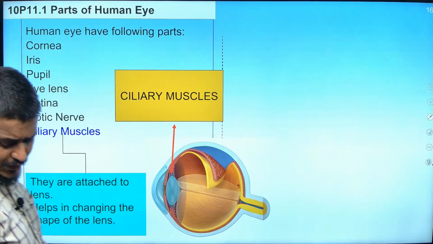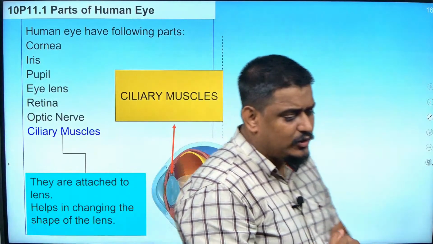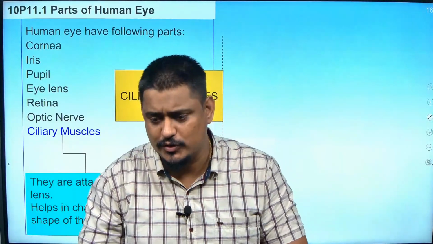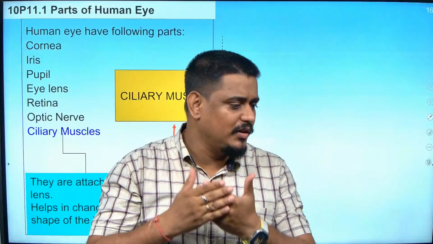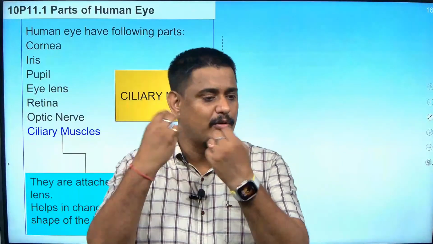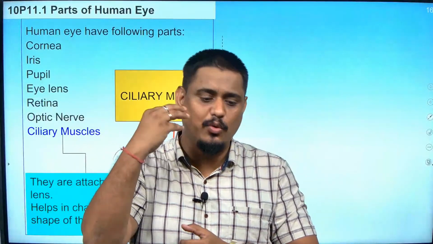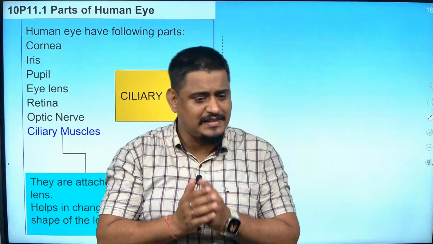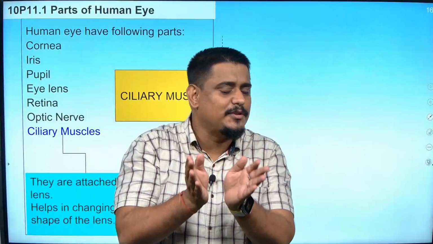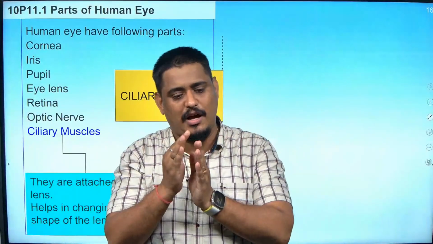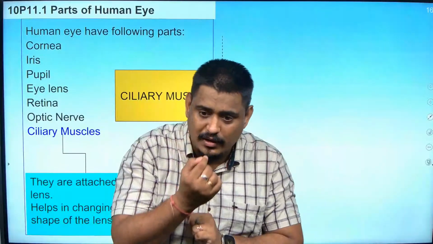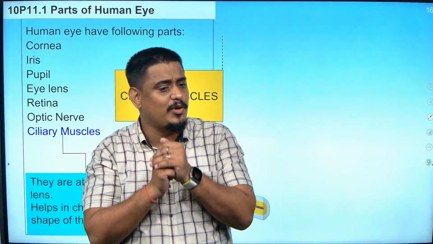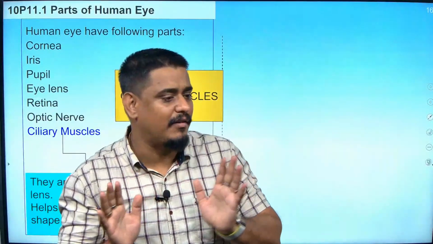Shall I proceed further? Okay, now please pay attention. What have we learnt about the different parts of the human eye? First was the cornea. It is the transparent organ which allows light to enter the human eye. At the center of the cornea we have a black membrane called the iris. Iris helps the pupil adjust how much light will enter the eye. Then comes the pupil, which allows light to enter. How much light enters is decided by our pupil.